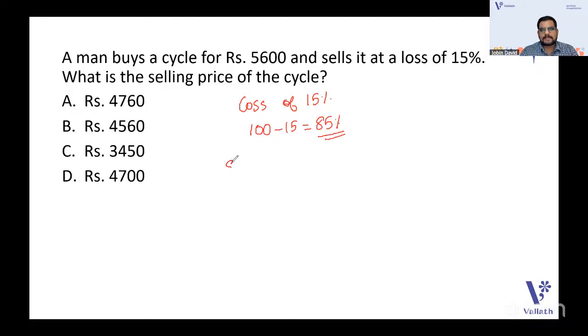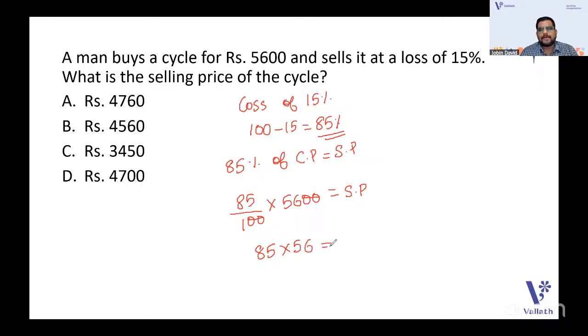We can write it as 85% of cost price will be the SP. So what is the CP here? 85 by 100 into CP, which is 5,600, is equal to the SP. So we can just cancel the two zeros and then multiply 85 into 56. That will be the SP.